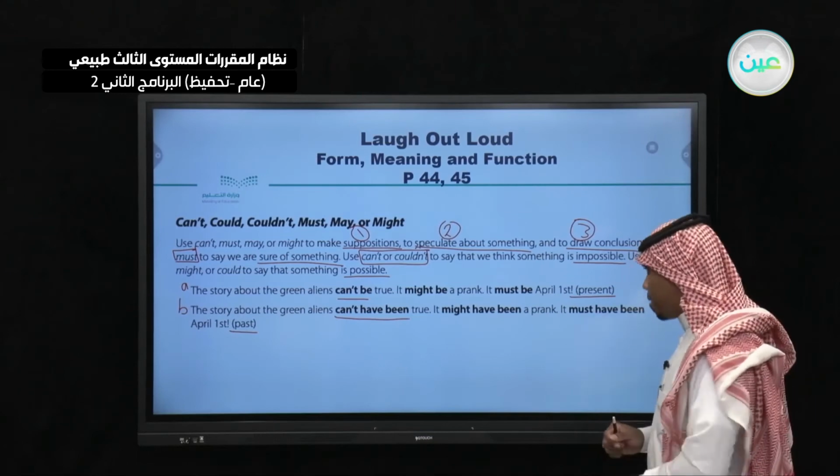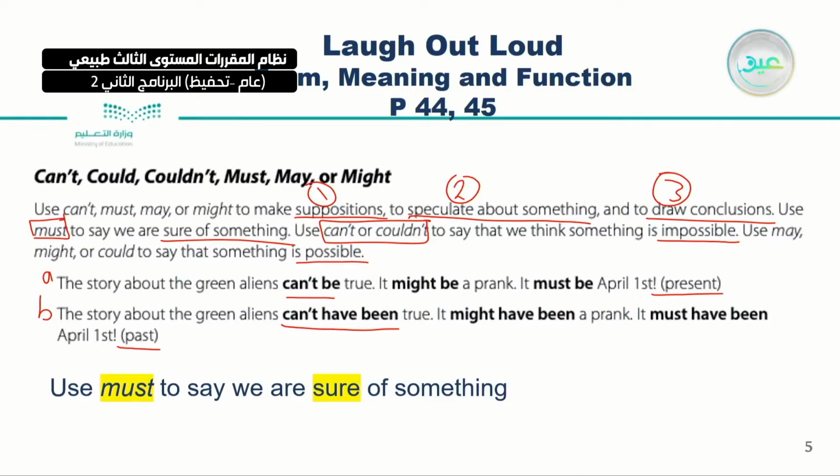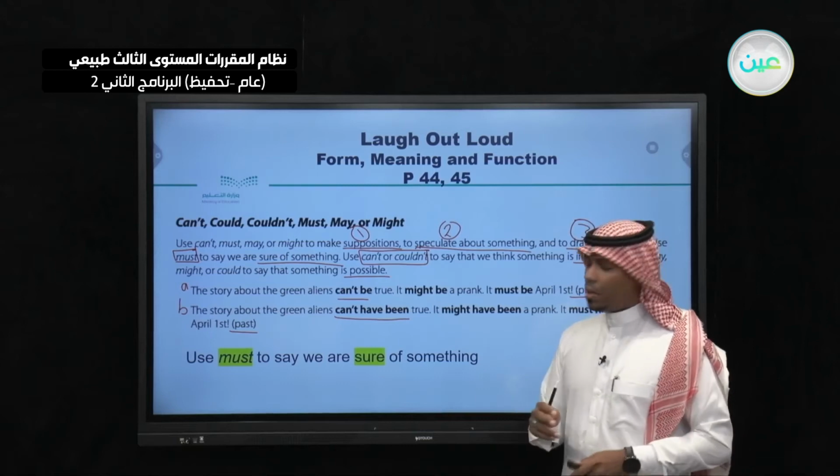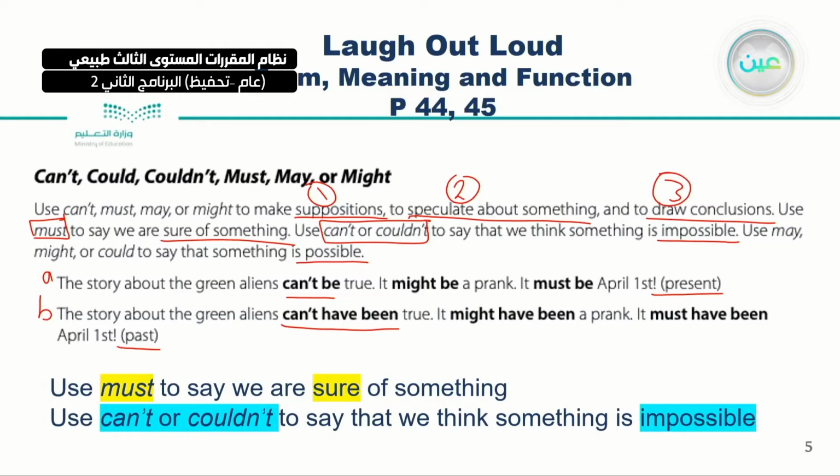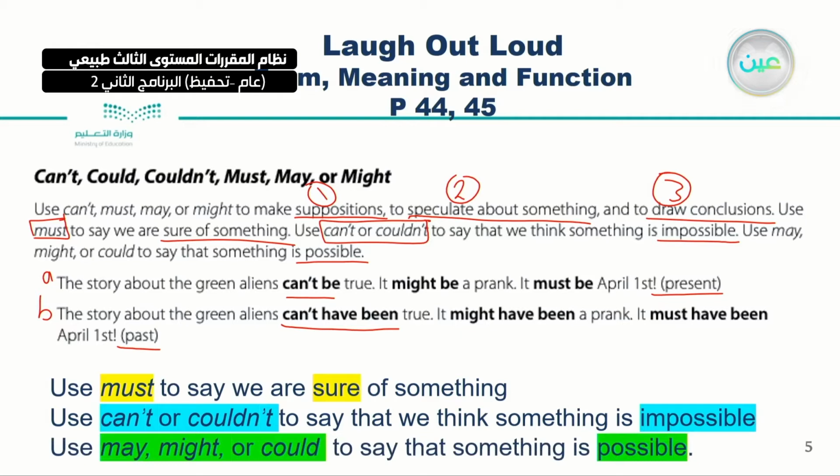Okay, very good. To remember this, we use must to say we are sure of something. If you are sure about something, use must. And use can't or couldn't to say that something is impossible. And finally, use may, might, or could to say that something is possible. Very good. Now let's move on.